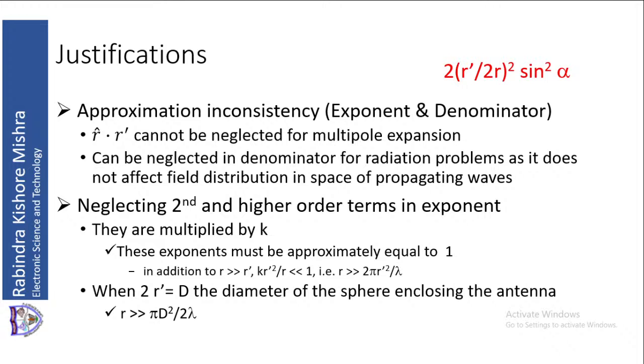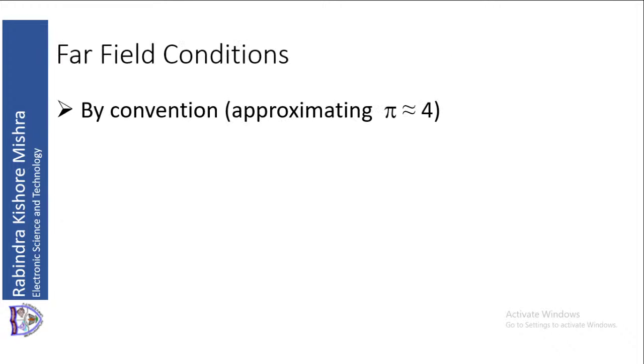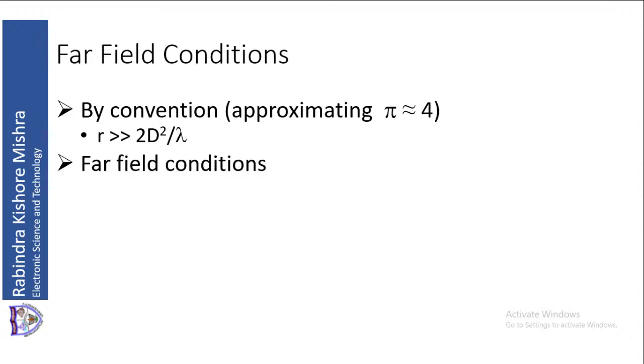Now we will come to the far field conditions under which we get the far field. By convention, let us approximate pi as approximately equal to 4, because pi is greater than 3 and less than 4, so we will take the higher side. Now we have r much greater than 2d square by lambda. With this approximation, pi approximately equal to 4, we get 2d square by lambda. Then we will come to the far field condition.